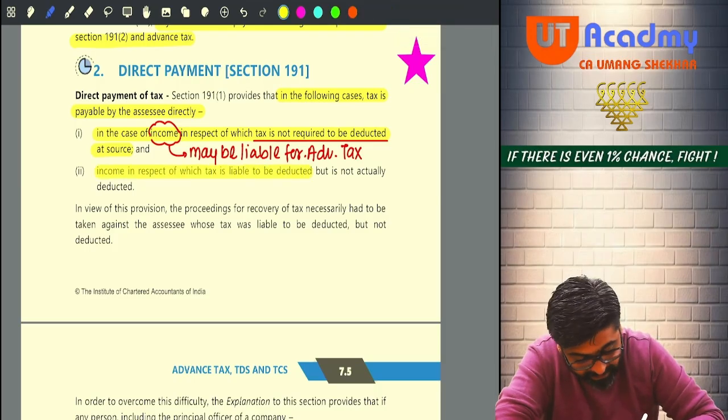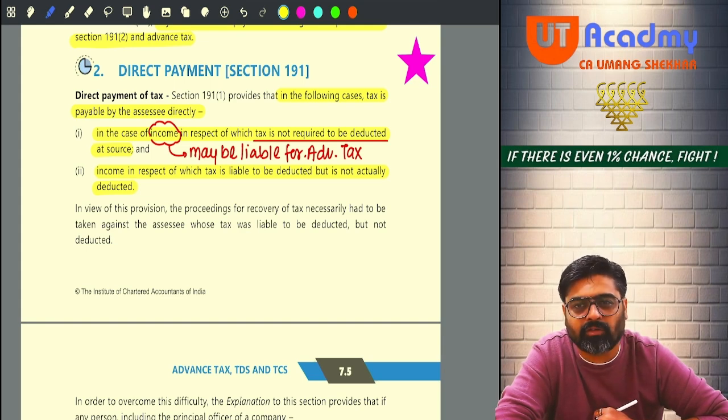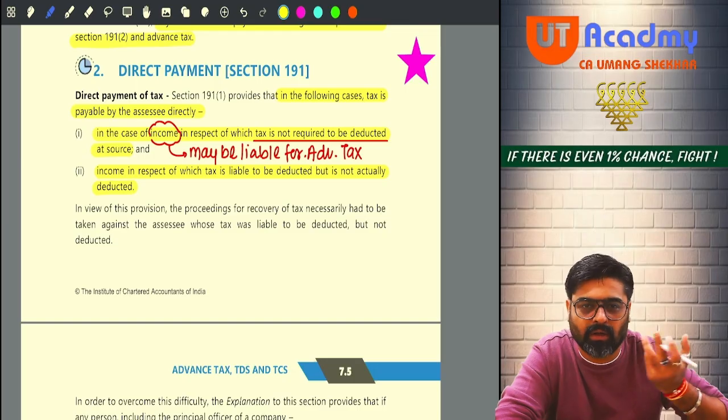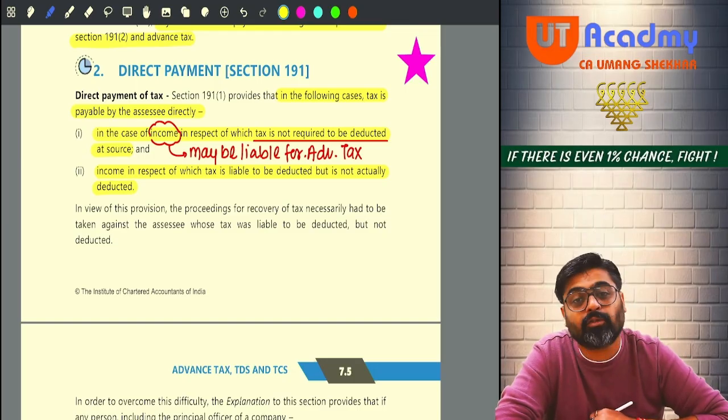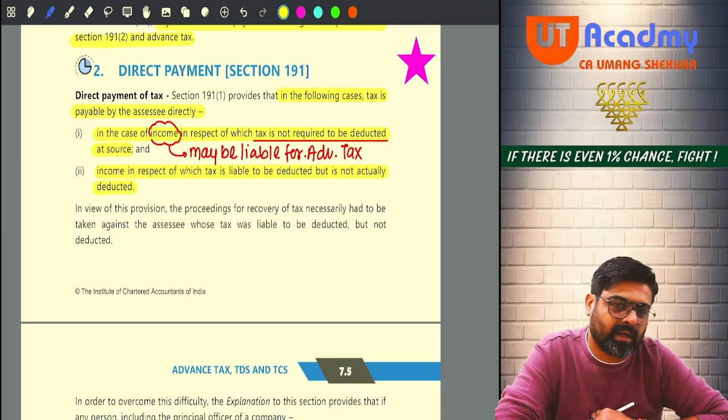Now, income in respect of which tax is liable to be deducted, but is not actually deducted. You cannot go and tell the government, see government, I am earning one income, on that income the payer was supposed to deduct the TDS, he did not deduct, so what should I do? Now you should ask the tax from him only. Can you say that? No. The income on which the tax was liable to be deducted, the payer did not deduct.